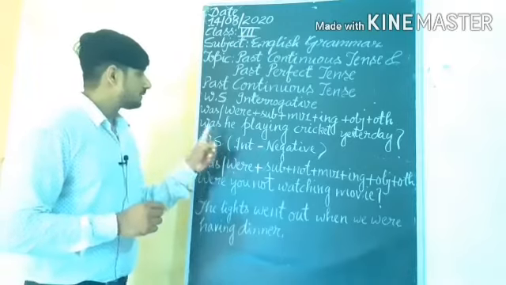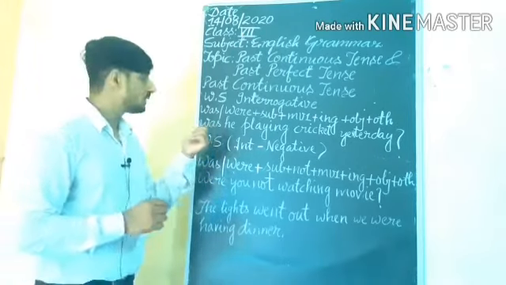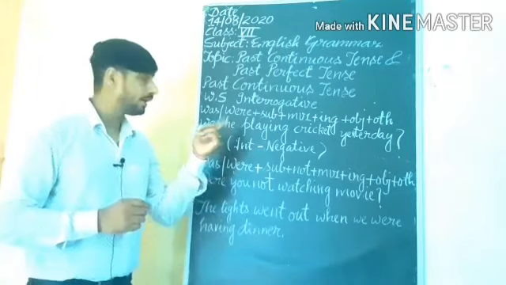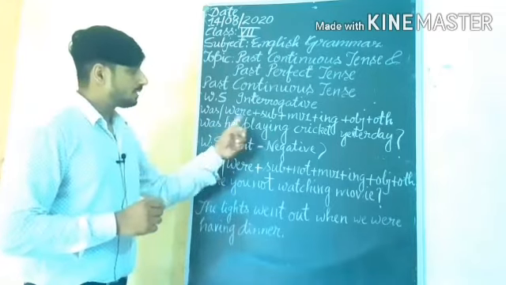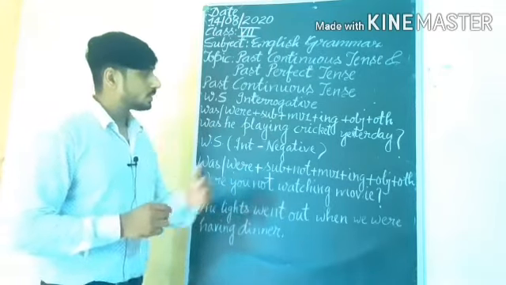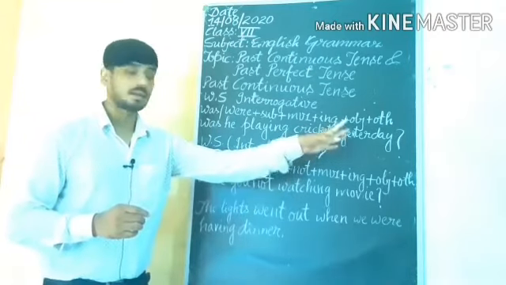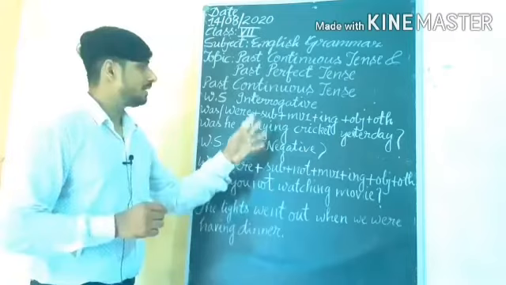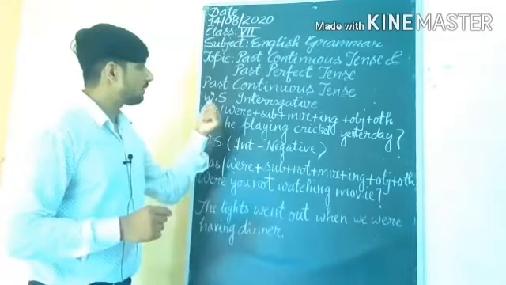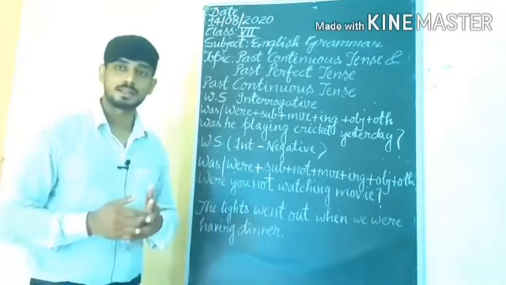Was he playing? Was will be used with pronoun he. Playing, main verb first form plus ing plus object. Playing what? Cricket. Object is cricket. Other, yesterday. Was he playing cricket yesterday? It is the word structure of positive sentence in interrogative.